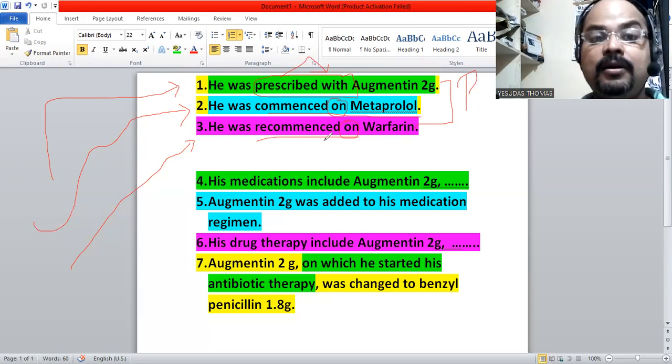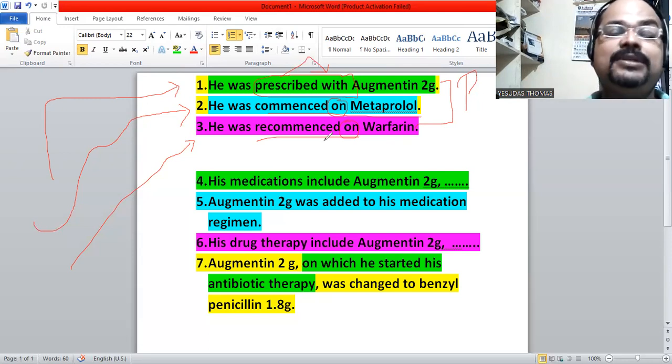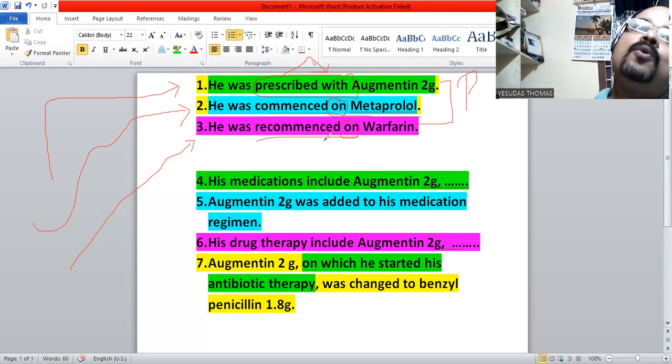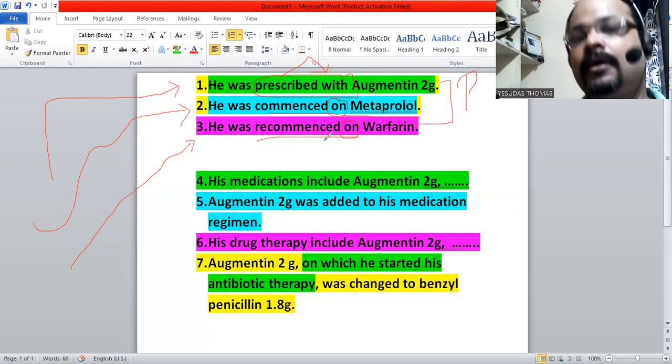So when we use recommenced, we stop a regular medication for some time and we start it again.